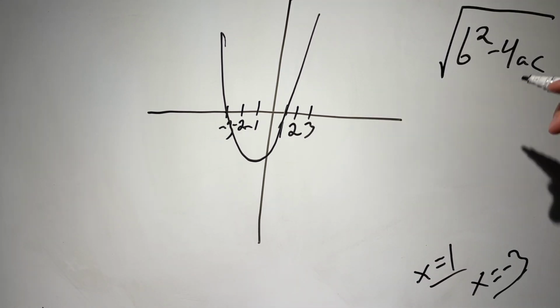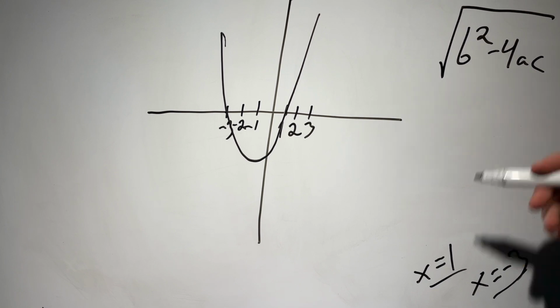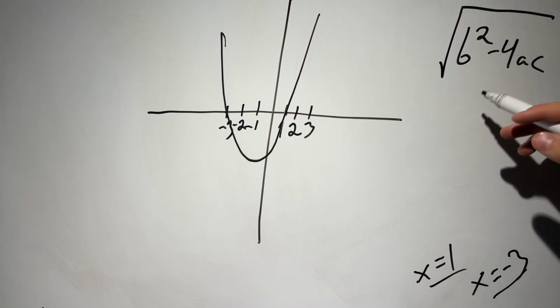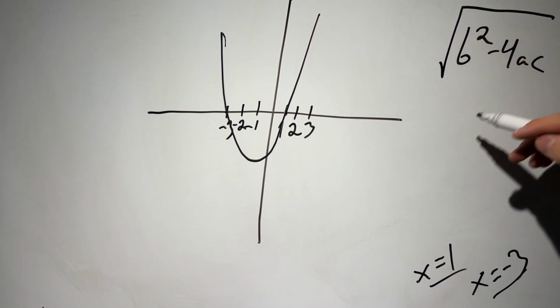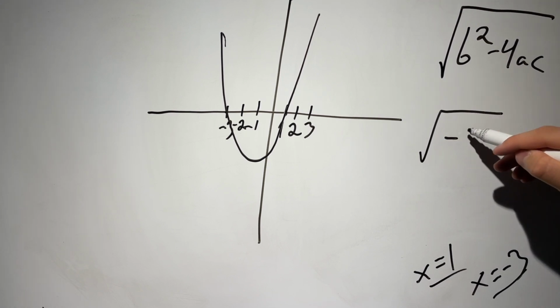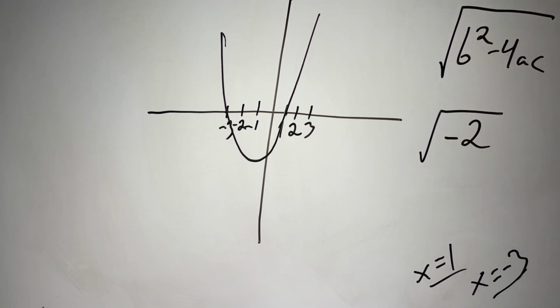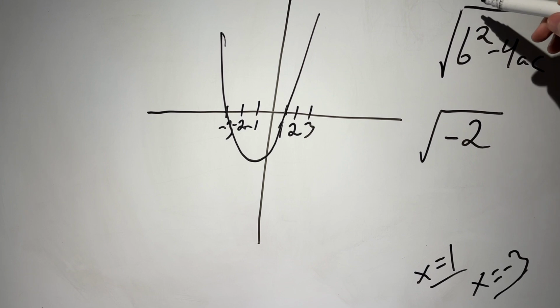And quadratics don't always have real solutions. Sometimes the value under a square root can be, for example, negative, leading to complex solutions. But that's a topic for another video. So this part right here under the square root is actually called the discriminant.